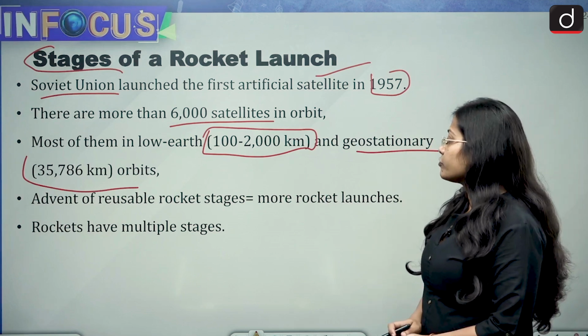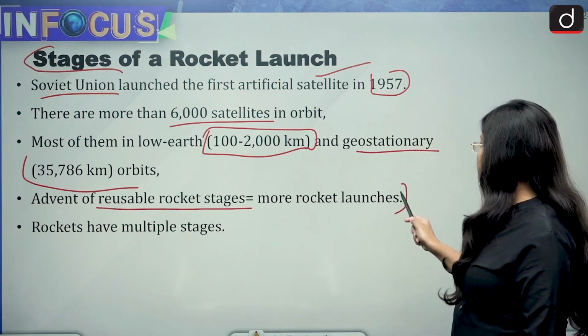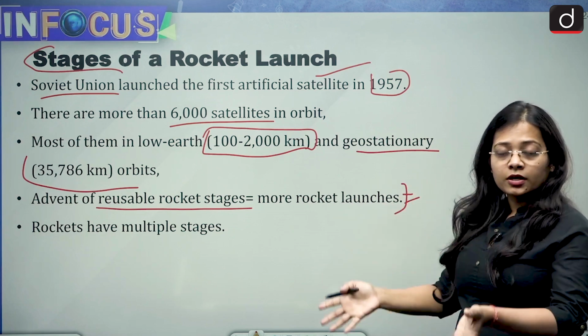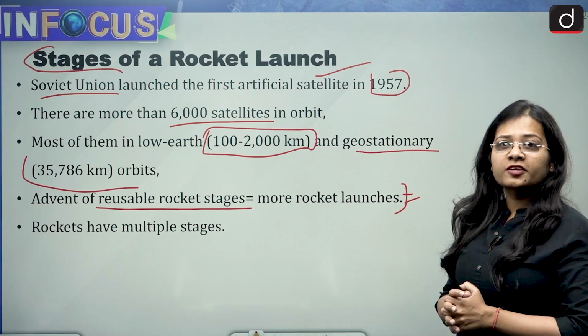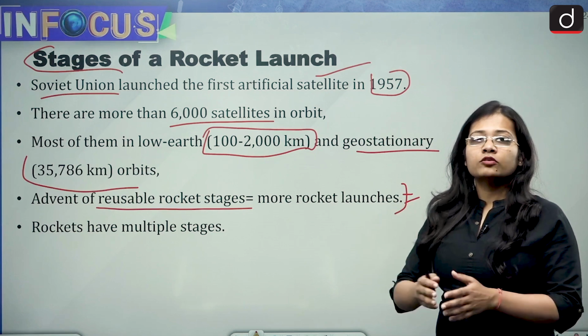Then, the advent of reusable rocket stages, more rocket launches. I've told you about the phenomenon of how the shedding of parts from the rocket takes place. So what is happening with the advancement of technology and science?